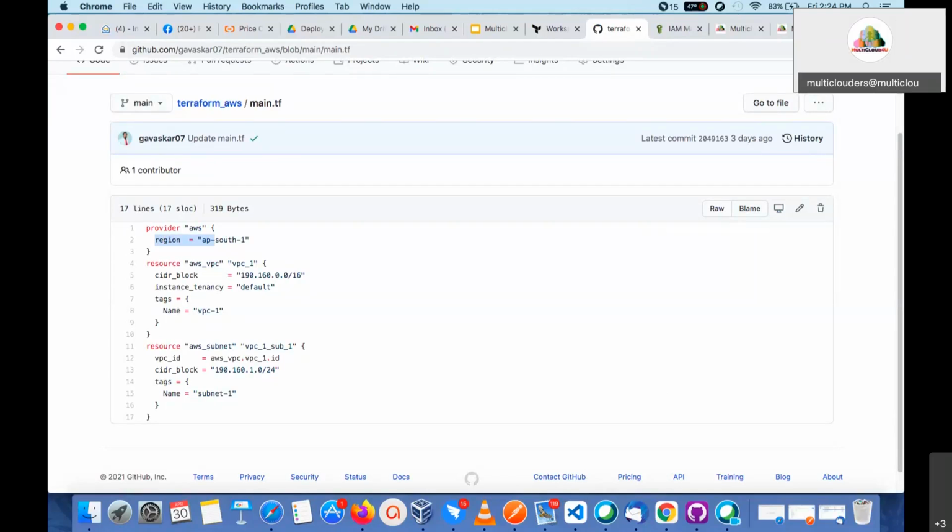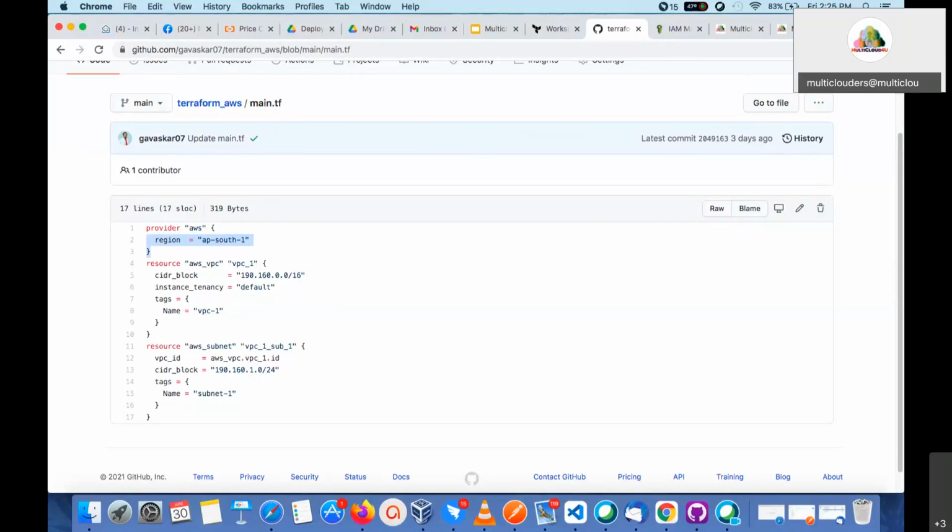Then, as I told you already, I am going to create a resource. For creating a resource, you have to use this resource block. Then aws is the provider name, and vpc is the resource type I am going to create. Okay, virtual private cloud, aws_vpc. And this is the identifier for the resource which I am going to create.